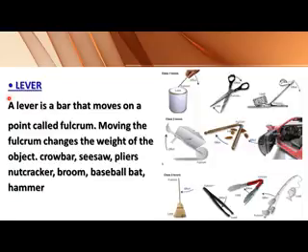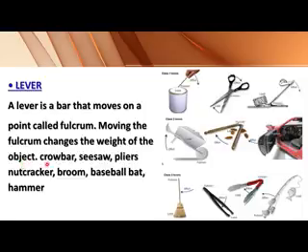So let's start. The first simple machine is the lever. A lever is a bar that moves on a point called the fulcrum. Moving the fulcrum changes the weight of the object.